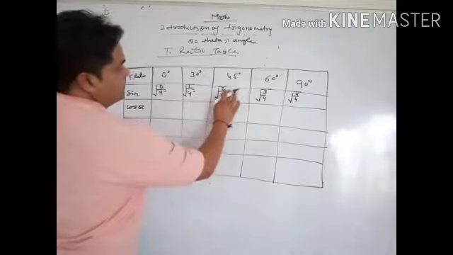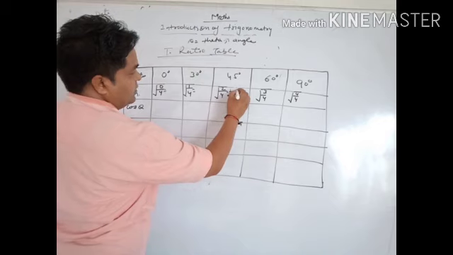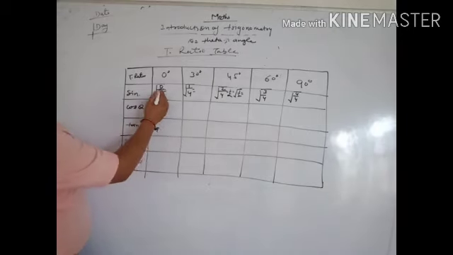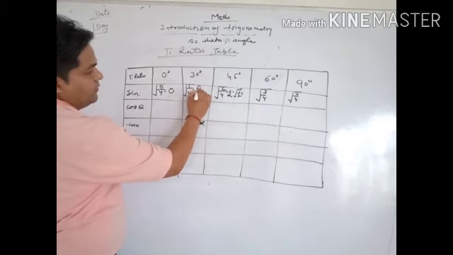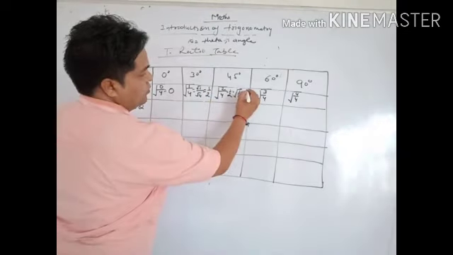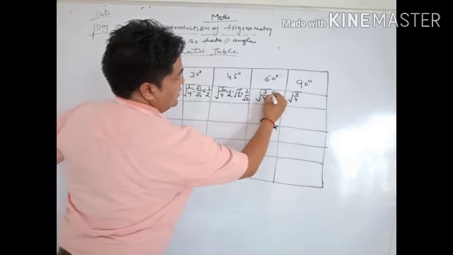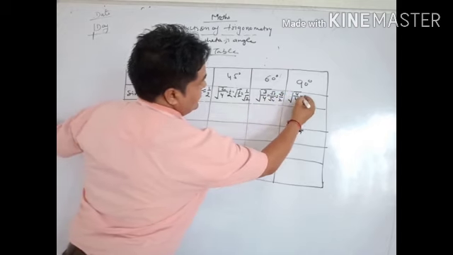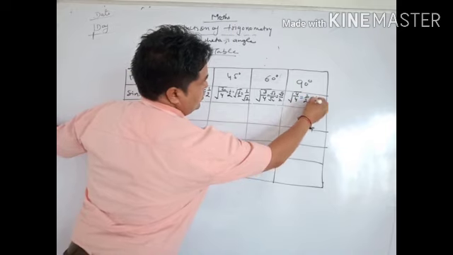And we write here root 1 by 2, because 2 ones are 2. Now again it is 0. Now here root 1 by root 4 equal to 1 by 2. Similarly root 1 is 1 and here root 2. Here root 3 by root 4 equal to root 3 by 2, and here root 4 by 4, so root 4 is 2, 2 by 2 equal to 1.